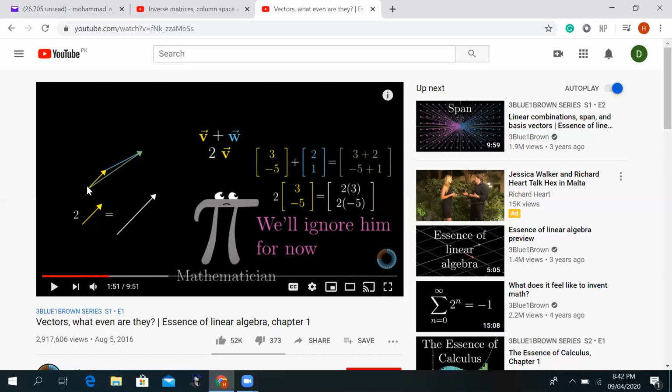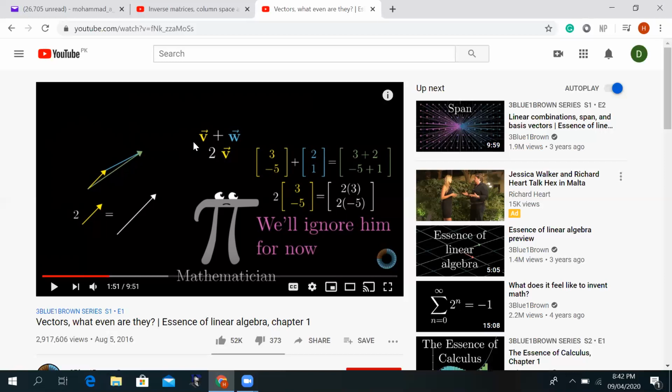The first vector and the next vector starts from where the first vector ends and extends in the same direction. And then the resultant starts from the tail of the first towards the head of the second. The one where my arrow traces is the resultant vector.